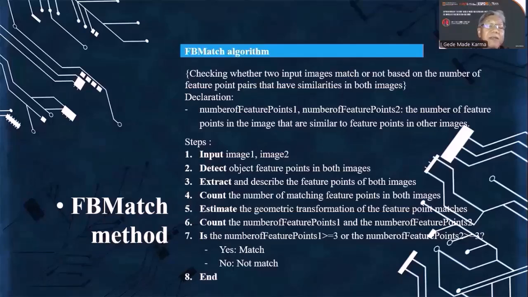Step 1, input the two images, image 1 and image 2. Second one is detect object feature points in both images. The third one is extract and describe the feature points of both images. Number 4 is count the number of matching feature points in both images. Number 5, estimate the geometric transformation of the feature point matches. Number 6, count number of feature point 1 and number of feature point 2. The seventh one is check whether number of feature point 1 or number of feature point 2 is greater than or equal to 3. If the answer is yes, that means the two images are matched.